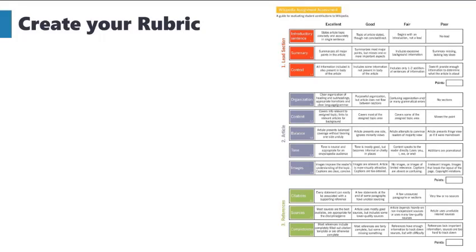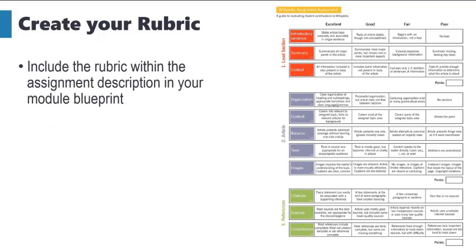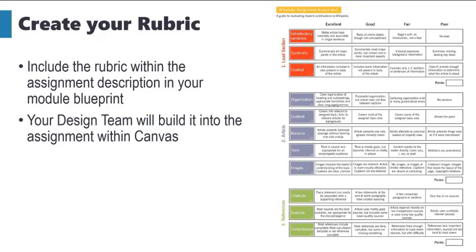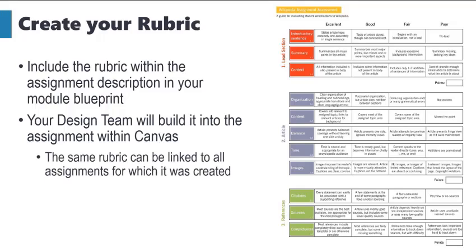You're now ready to create your rubric. Using your module blueprint, include the rubric under the grading criteria heading within the assignment description. Your design team will use that rubric to build the actual rubric in the assignment within Canvas, so you merely need to click through the criteria to assign grades, thus streamlining the grading process. And again, you need only design one standard rubric for the assignment, and we can link the same rubric across the many assignments of the same type.